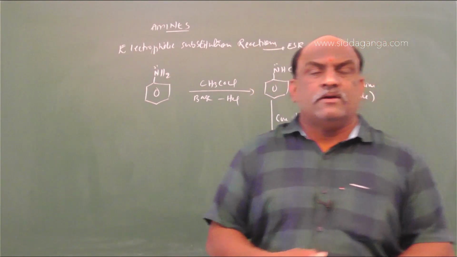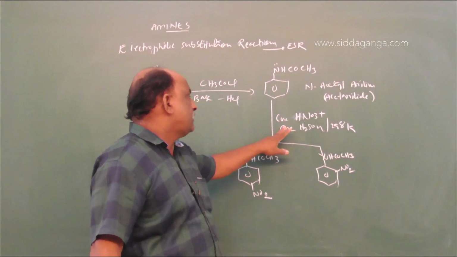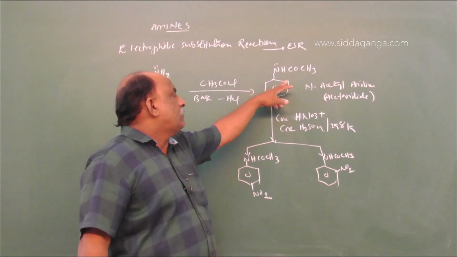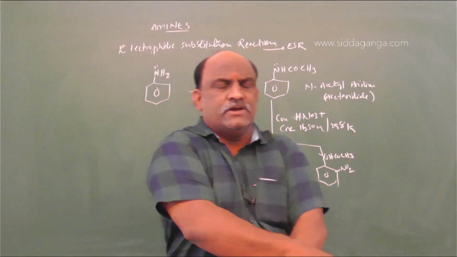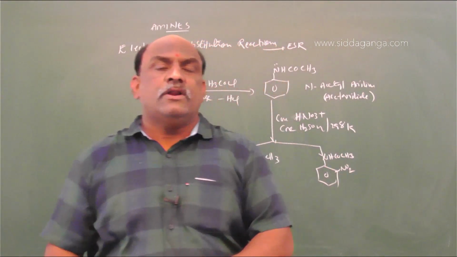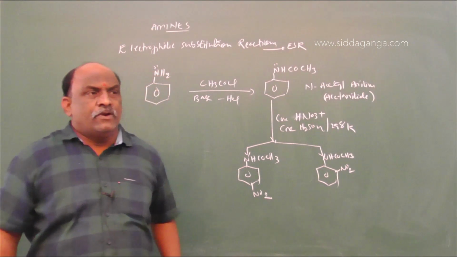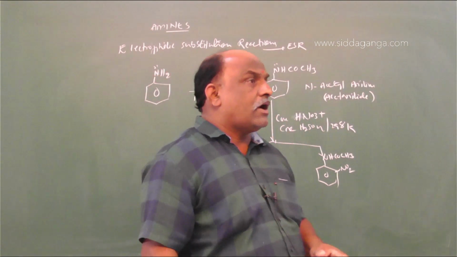Both are obtained when acetanilide is treated with concentrated HNO3 plus concentrated H2SO4, because it is either ortho directing or para directing, so the electrophile approaches from either direction. This is because the lone pair is not available for donation to the benzene ring; the lone pair is available to the carbonyl carbon.